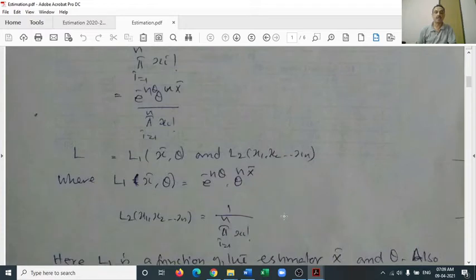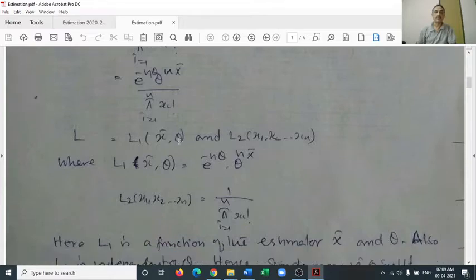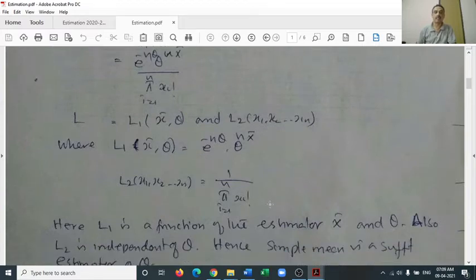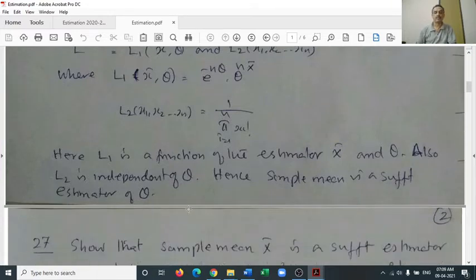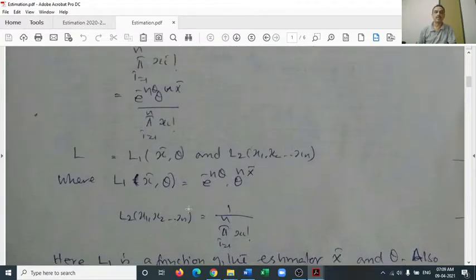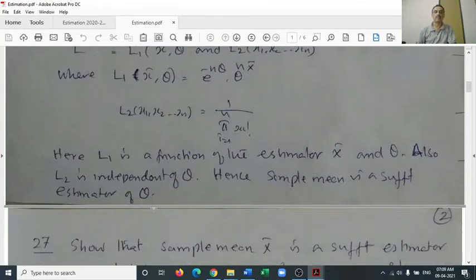So if you write L1 as the numerator side, e raised to minus n theta, theta raised to n x bar, and L2 as the denominator side, that is 1 by the product over i equal to 1 to n of xi factorial, then we are able to factorize L as two factors, L1 and L2, the condition required according to the Fisher-Neyman factorization theorem. So we have x bar, the sample mean, as a sufficient estimator of the parameter theta, that is population mean. Here this theta is the mean of the Poisson distribution, so population mean theta.